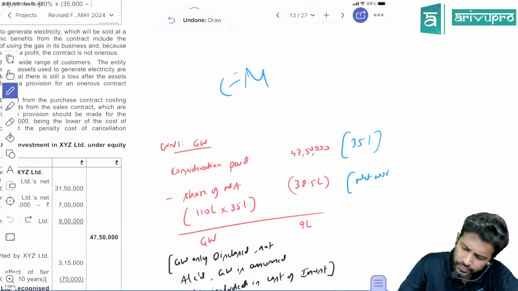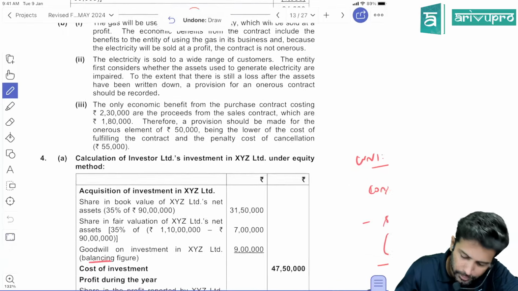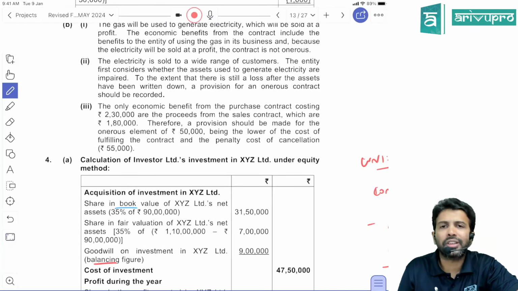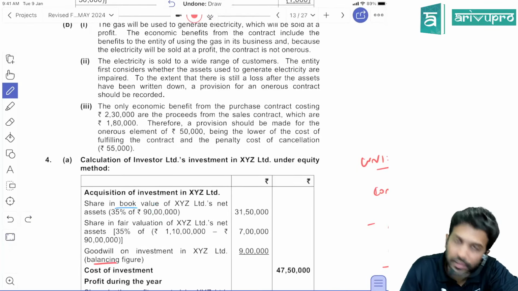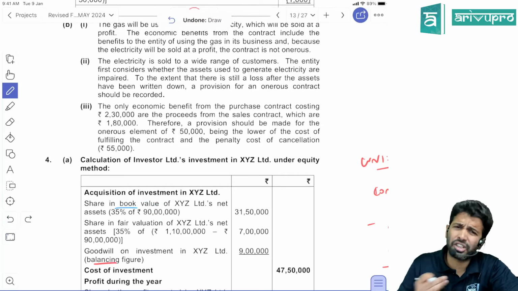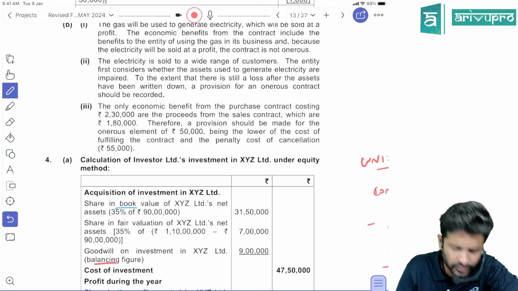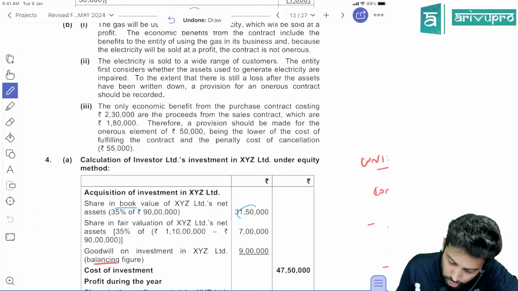If you want, instead of this, you can present like this. Meaning, how do you present this? Simple. What is the book value of net assets? 90 lakh, given in the question. And here our calculation is based on our share. What is our share of book value of net assets? 35%.